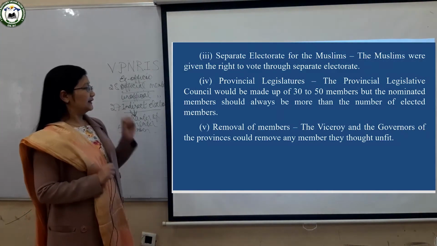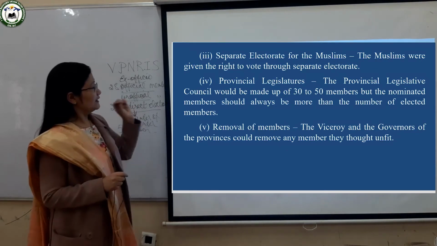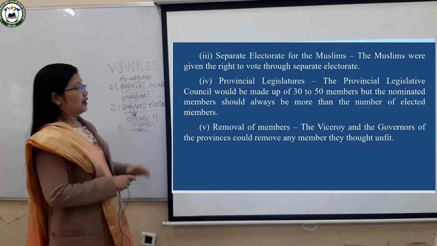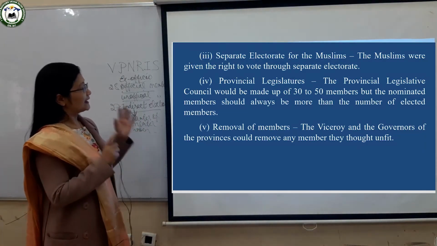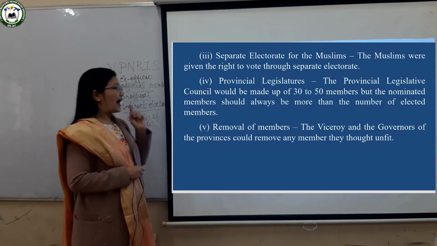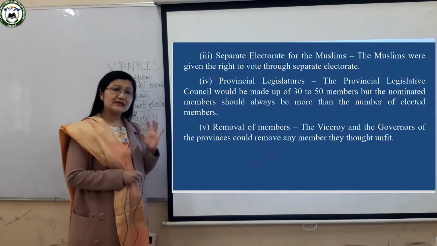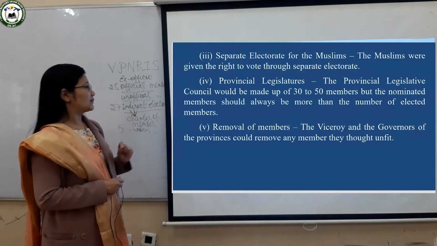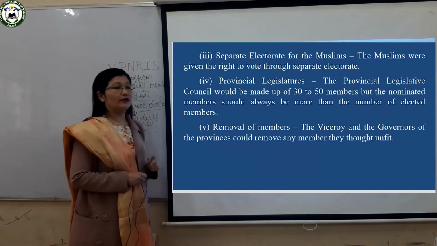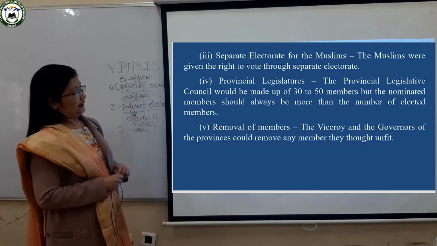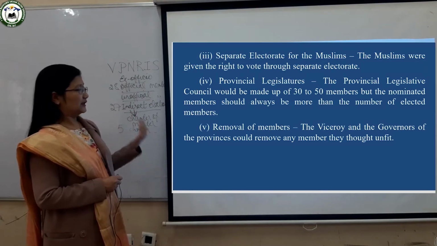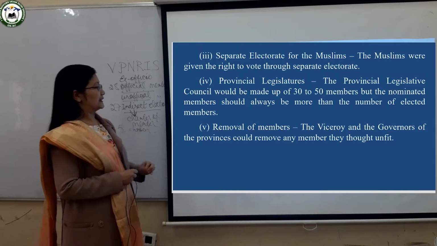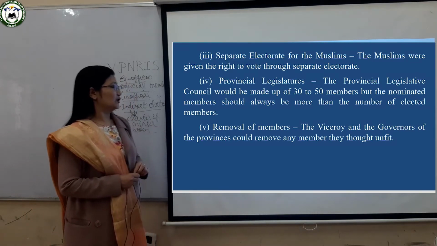In the center and in the state the executive council was there. And here the first point is that in the Viceroy's executive council, because the head is the Viceroy, one Indian member was chosen for the first time, and he was Lord S.P. Sinha. So Lord S.P. Sinha became the first Indian member of the Viceroy's executive council in the center, whereas in the state it was Raja Kishorilal Goswami.